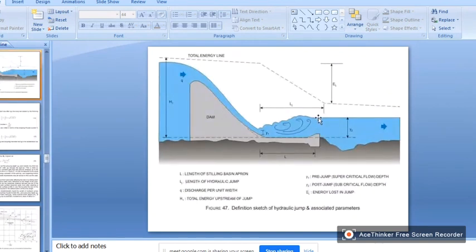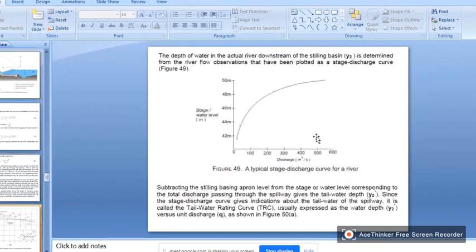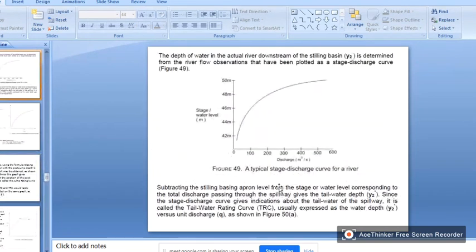I got this level, and for a given discharge I want to calculate this depth. If you subtract this level from this level, I will get this depth. That is the statement. Then I will get the Y2 star.